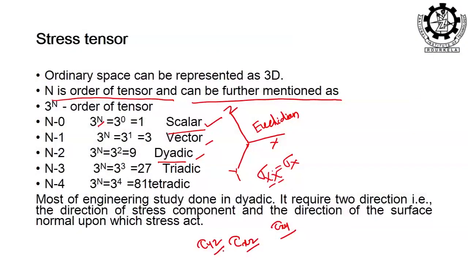If the indices here are not repetitive, what does this intend to say? I am applying the load in x and I am trying to see the effect in x, or I can say I am applying the load in x and the perpendicular of the load, or the load is perpendicular to the plane x. One index represents the direction in which you want to find the effect, and the other shows the perpendicular direction, or in other words, for easy understanding, you can say this.